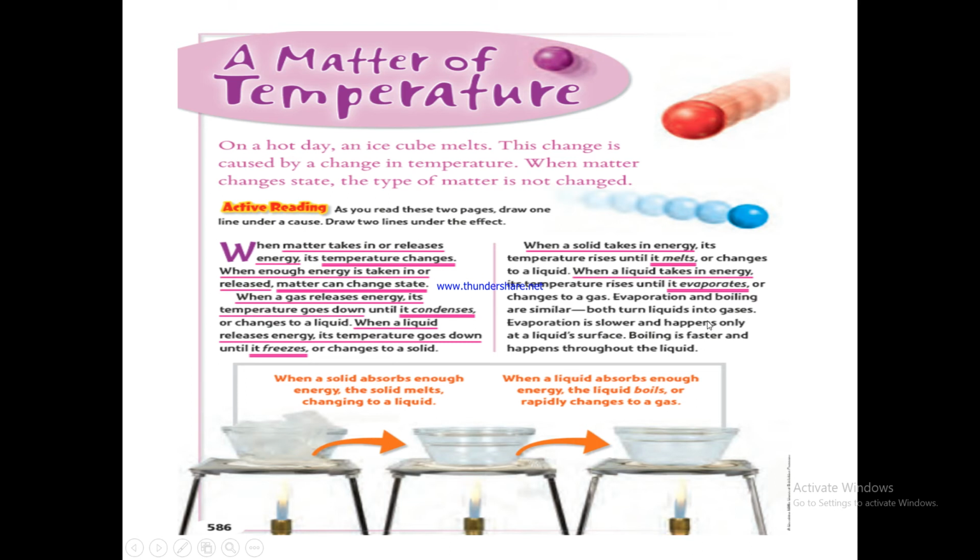Evaporation is slower and happens only at the surface. Boiling is faster and happens throughout the liquid. Girls, these are differences you have to know between evaporation and boiling. Evaporation can occur even at room temperature. I keep a bottle of water in my room, and after 2 days, maybe from the surface of the bottle, the water might evaporate. But it doesn't happen for boiling. For boiling, you need a very high temperature. The entire liquid is boiling, the entire particles in the liquid are taking part. But for evaporation, only at the surface.